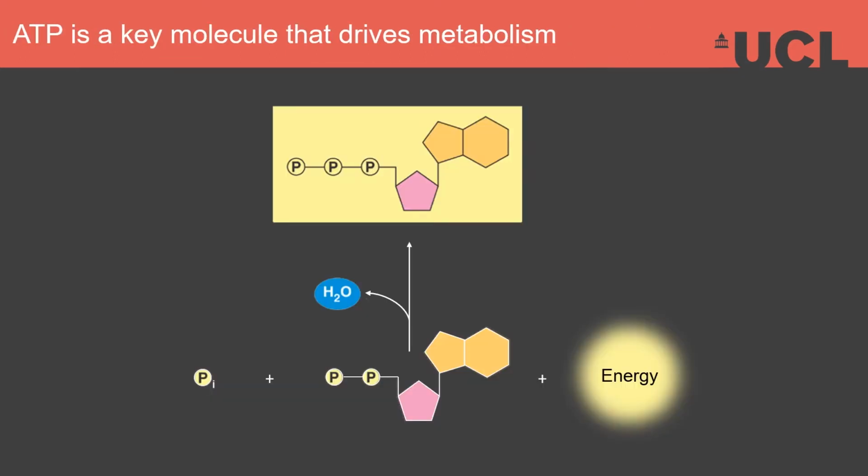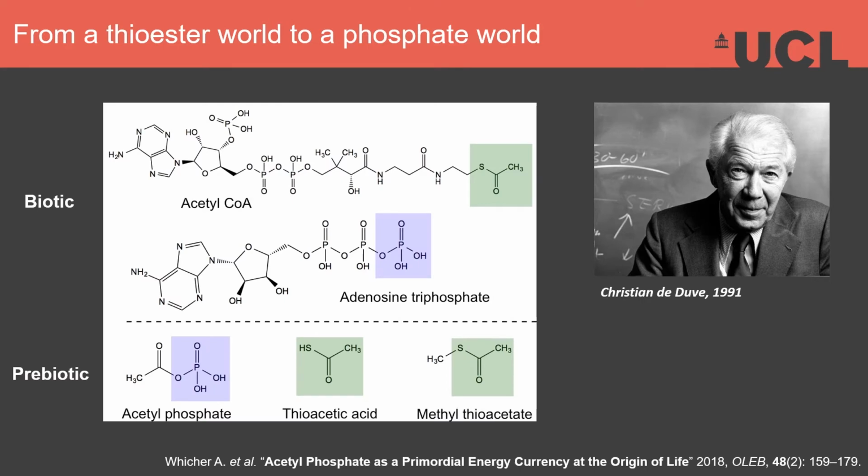Often referred to as the universal energy currency, ATP is a key molecule that drives metabolism by participating in phosphorylation and condensation reactions, which build complex small components of life, such as peptides and RNA and DNA. But because of the deep conservation of functions carried out by ATP, this must have arisen early. However, like other key molecules in metabolism, such as acetyl-CoA, which we saw earlier, ATP is a complex molecule to make, so there must have been a prebiotic precursor that could carry out the same functions.